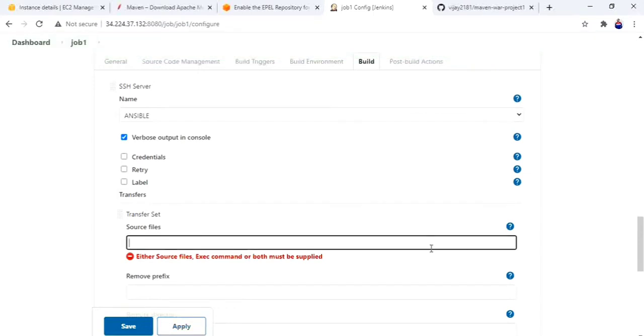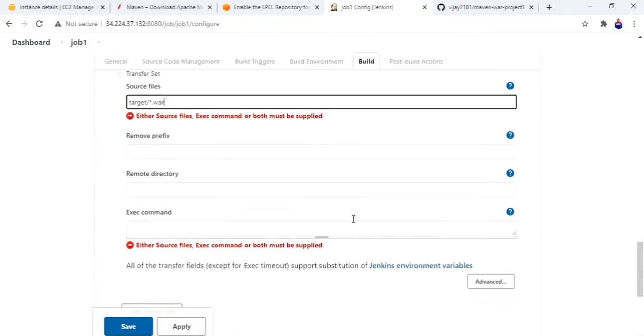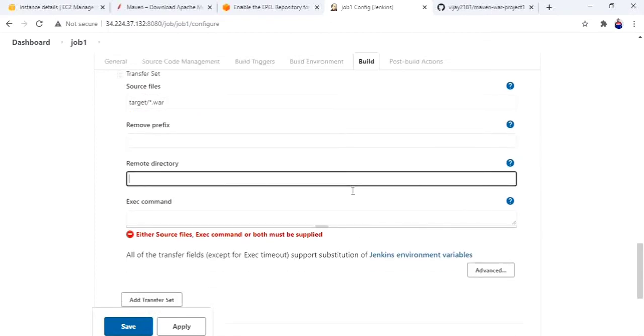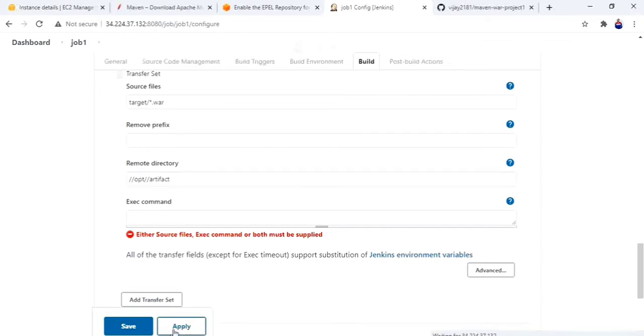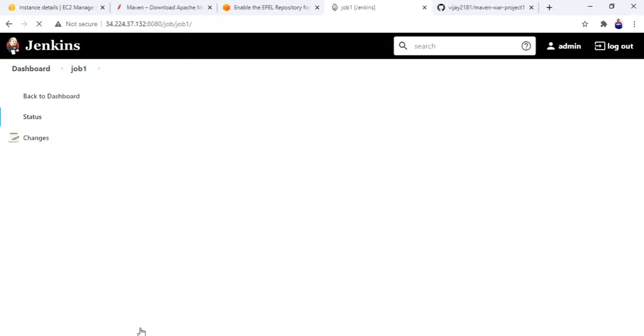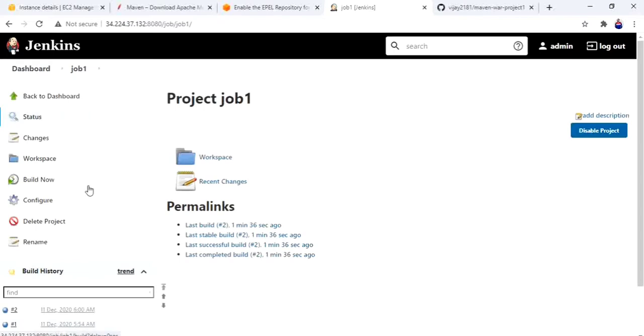Okay, we have to give the source again since the error occurred. Target, *.war, remote directory /opt/artifact. Okay, apply, save, build now.